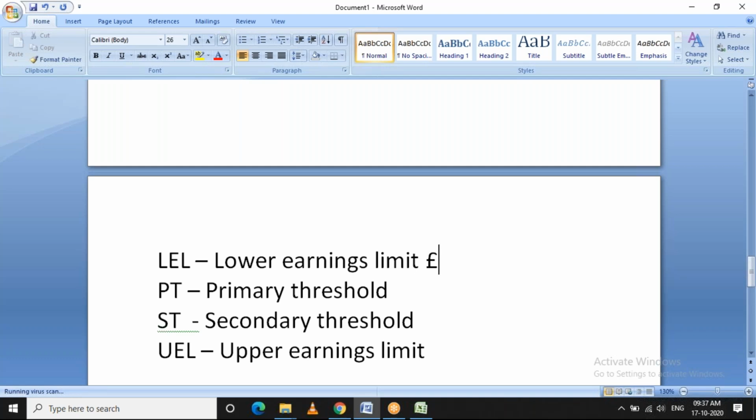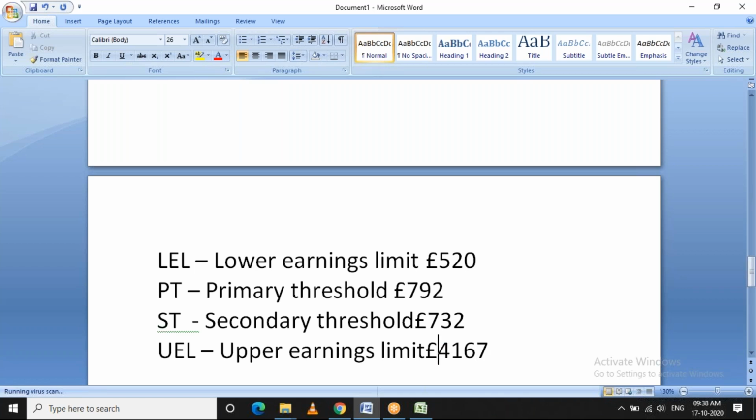So for example, for the current tax year, the lower earnings limit is 520 pounds per month. And for the primary threshold, it's 792. And for the secondary, it's upper earnings limit is 60.